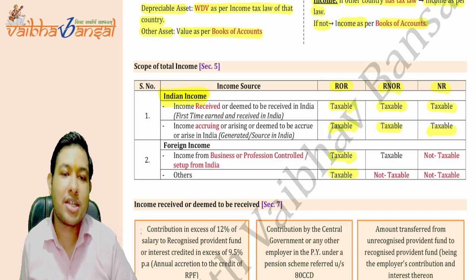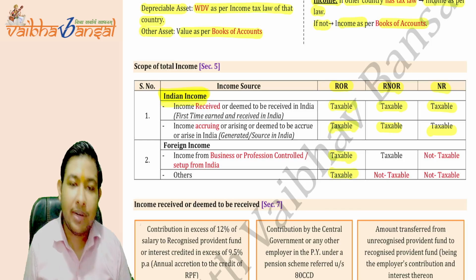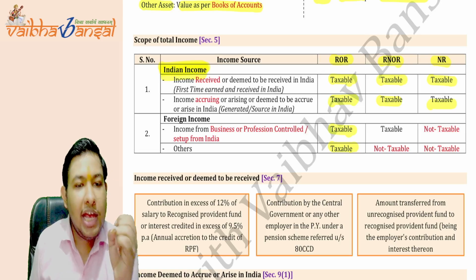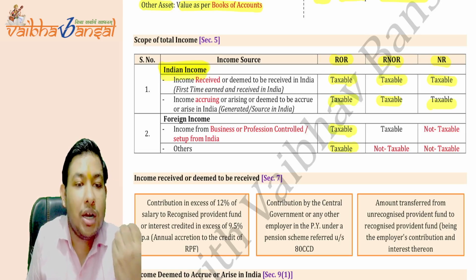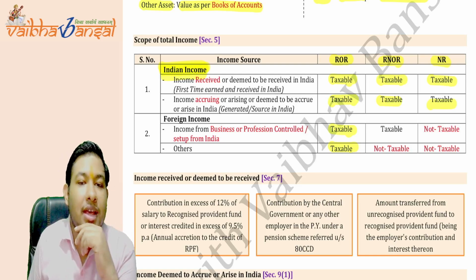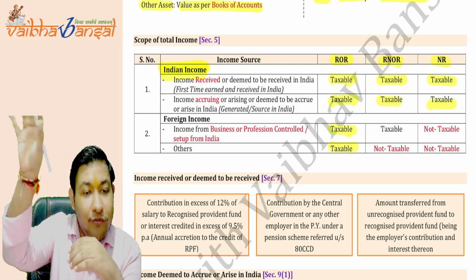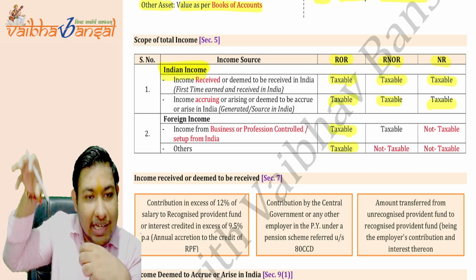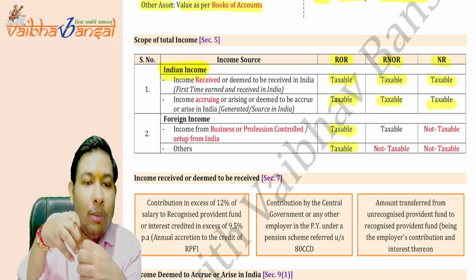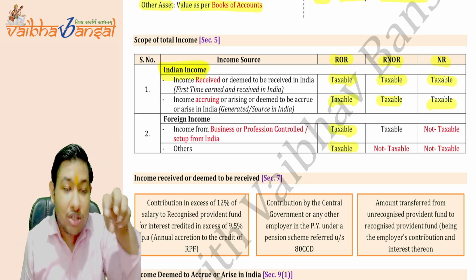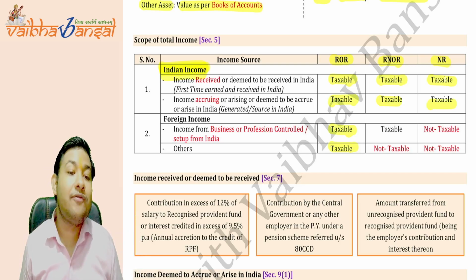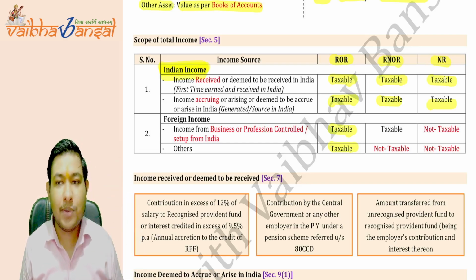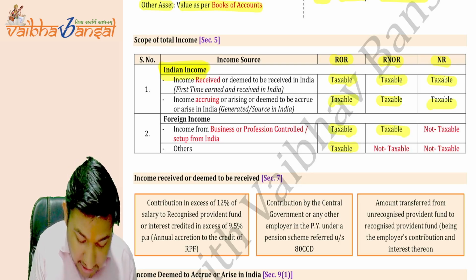But the difference comes in the foreign income. Now, understand it very carefully. What is the foreign income? If there is a business or profession which is controlled or set up in India, and I am earning income in foreign, but the income is controlled from a business or profession which is controlled or set up in India, then it is a foreign income which is taxable to ROR, which is also taxable to RNOR because it is set up in India.